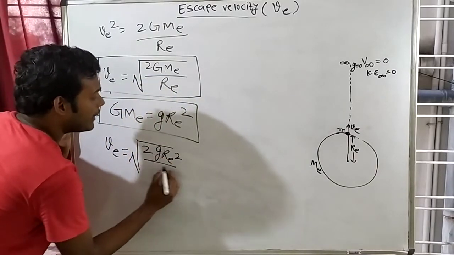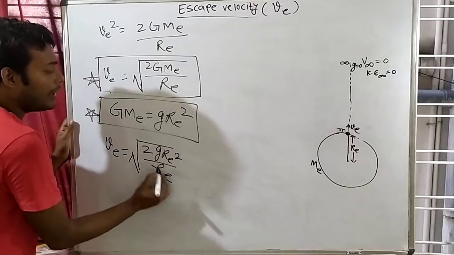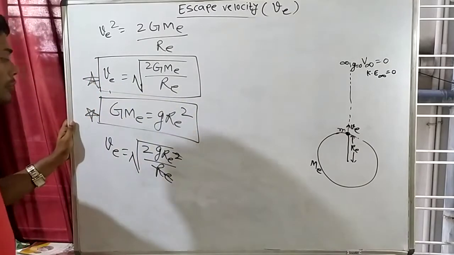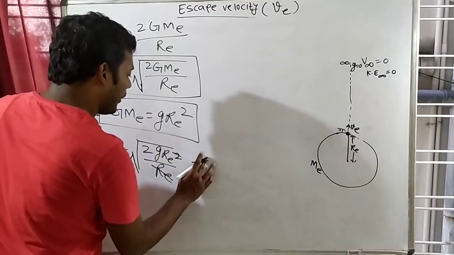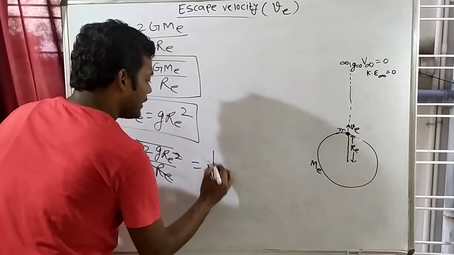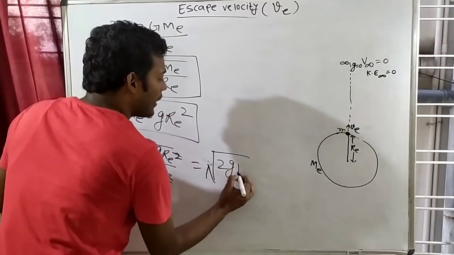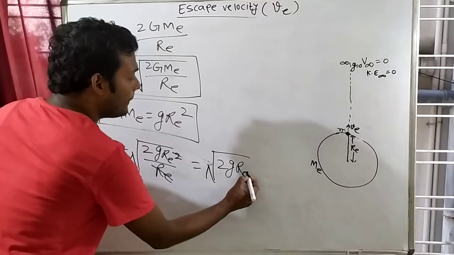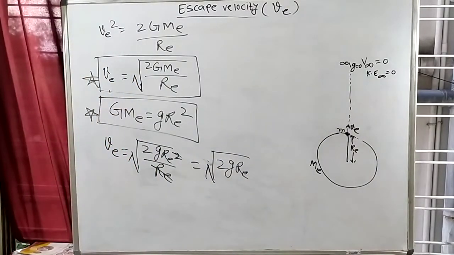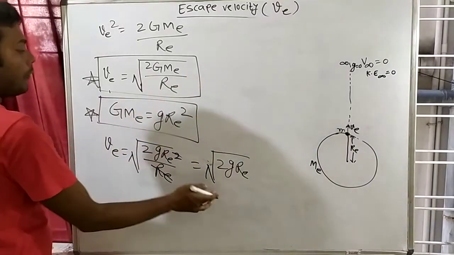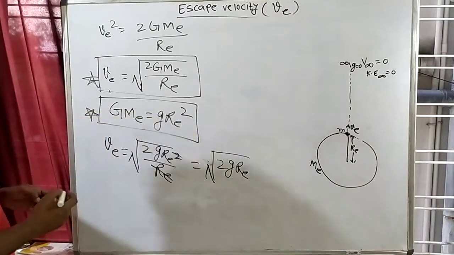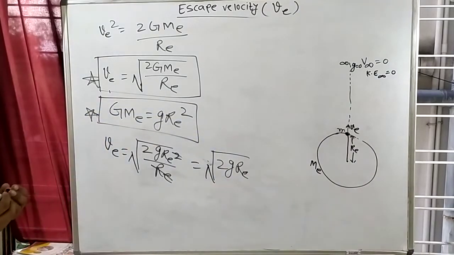Clear? Divided by Re. So see, one Re and one Re will cancel. So what will be the formula? Square root of 2g Re. This will be the formula. So escape velocity has two formulas.